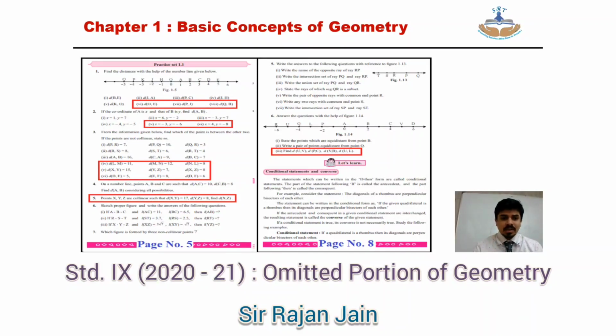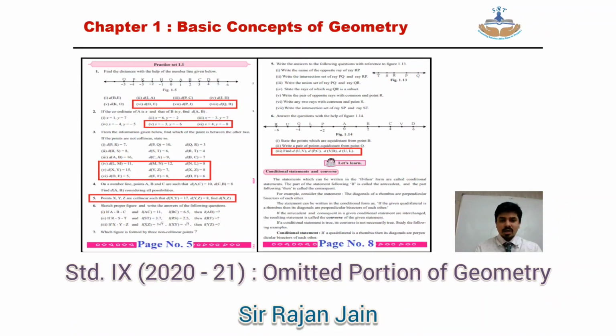Question number 1, subpart number 6th, 7th and 8th is omitted, the one which is highlighted over here. Then question number 2, the last two questions, that is your subpart 5th and 6th is omitted. From your question number 3, subpart number 4, 5 and 6, that is the last three parts are omitted over here. Then entire question number 5 is omitted. When you are cancelling over there, you can just put a small circle and put a cross over there.